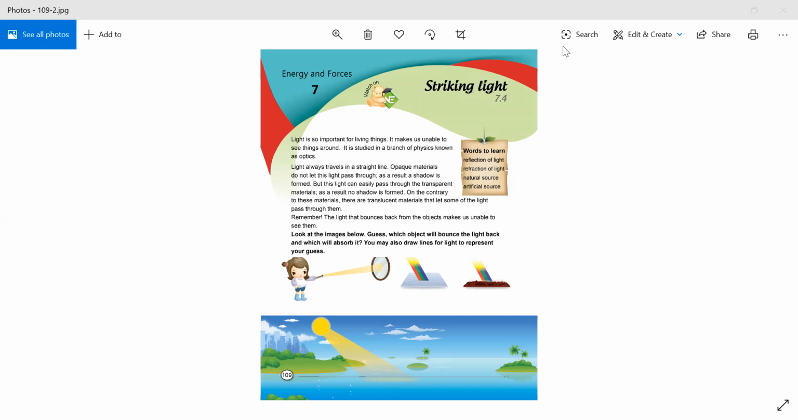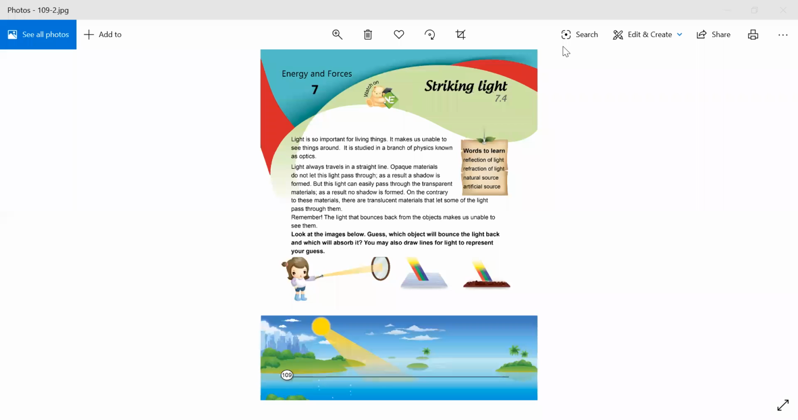And students, there are three kinds of materials. One can be transparent, the other can be translucent, and the third one is opaque objects. Okay, there are three kinds of objects or materials.